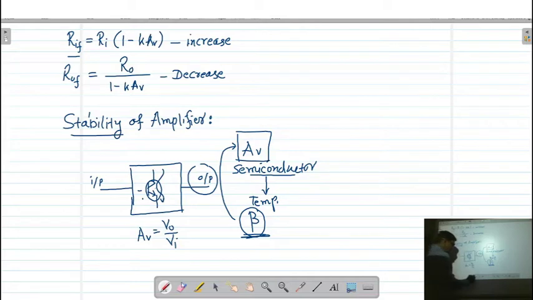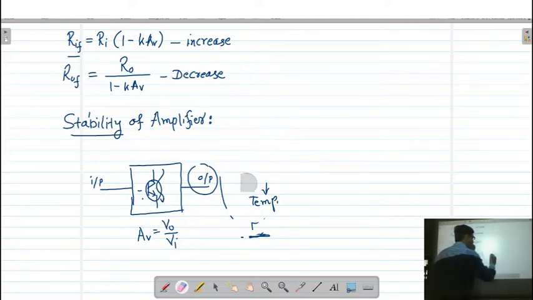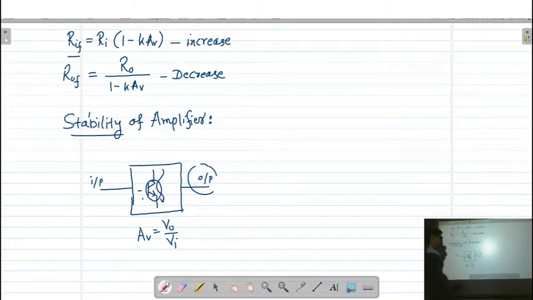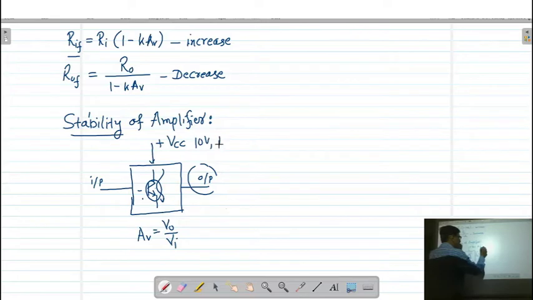Then if you see another parameter, for every amplifier we provide a supply voltage that we call VCC. Now this VCC can be 10 volt, 12 volt or 25 volt.